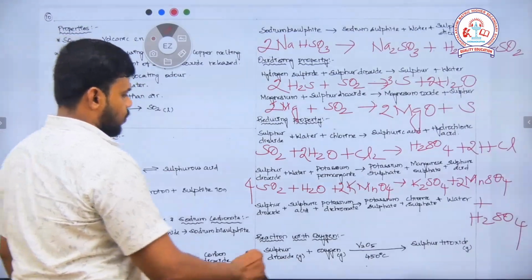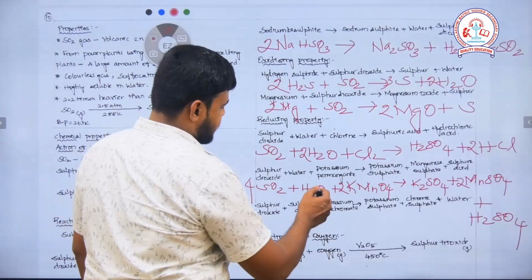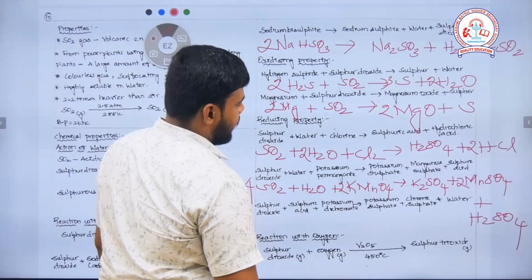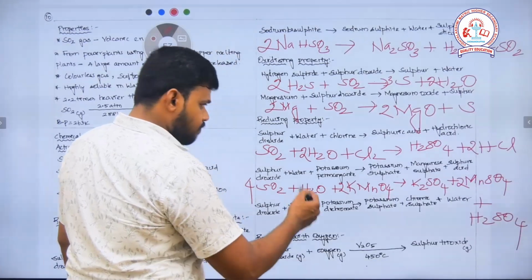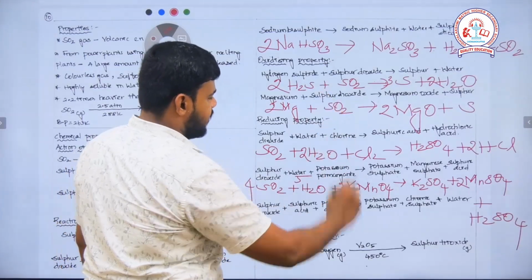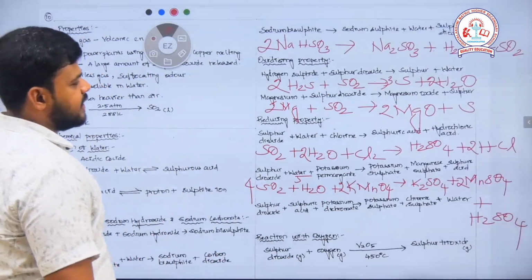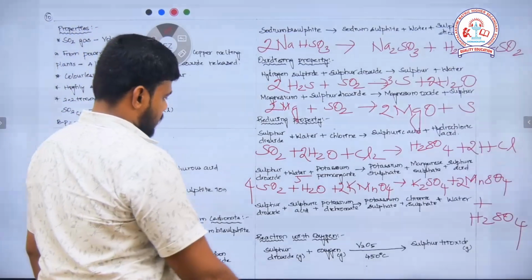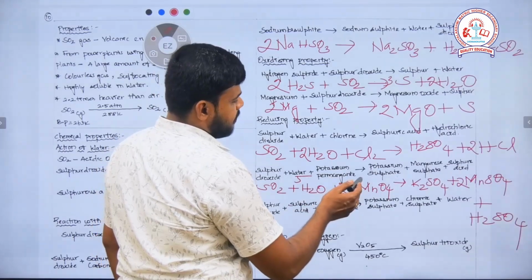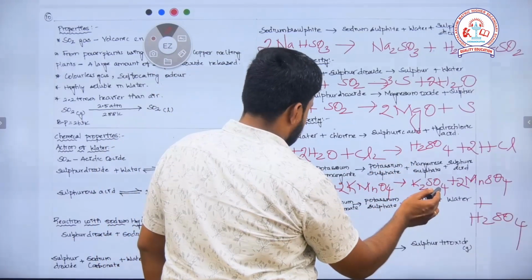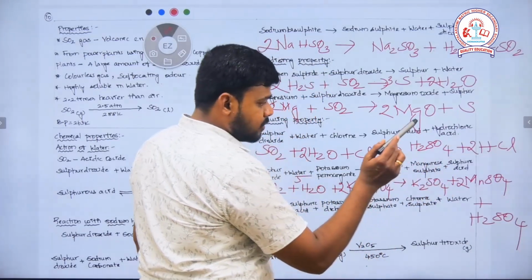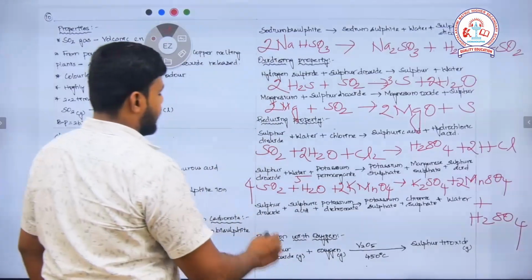To do that, let me increase this water molecule further. If I increase the water molecule by making it 5, so if I make it 5 there, 8 plus 5 is 13, 13 plus 8 is 21. 12 plus 4 is 16, so it can be done.